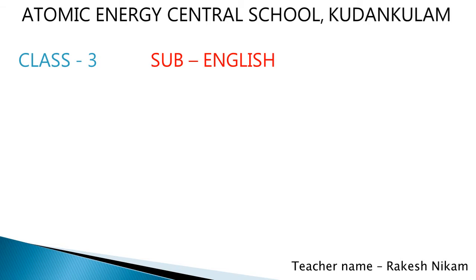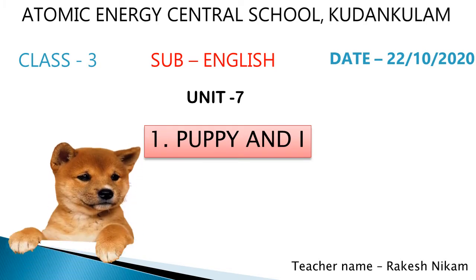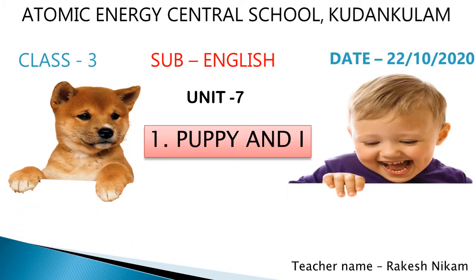Okay, so here are the general details we can see on the screen, and this is unit 7, and the name of the poem is Puppy and I, as you know. So here comes a cute puppy, and here comes a boy. In this poem, I is a boy. All right, so let us see what we are going to learn in this module in the next slide.